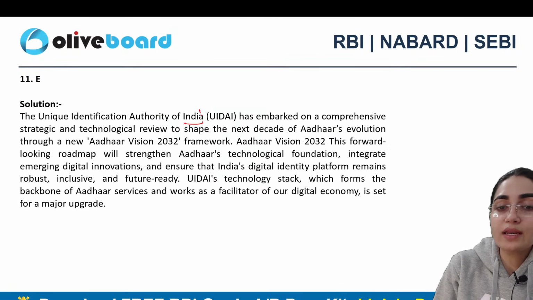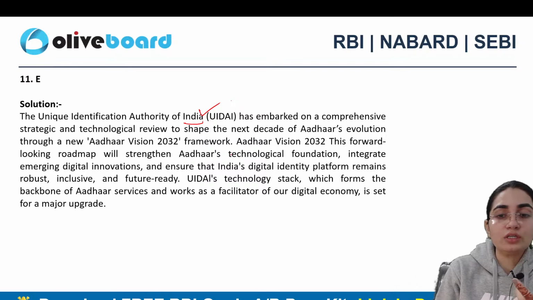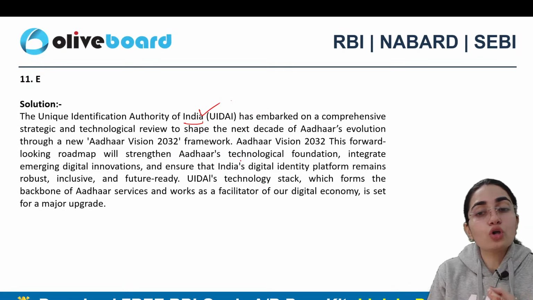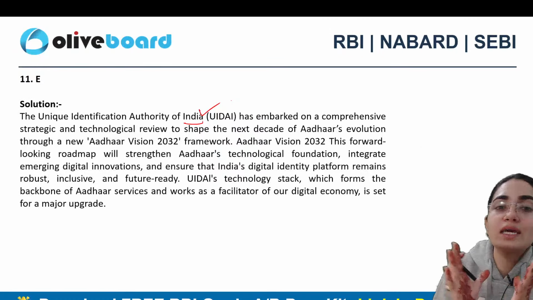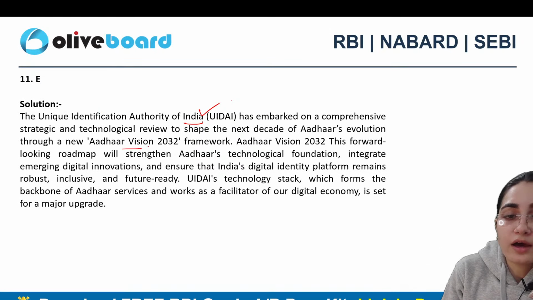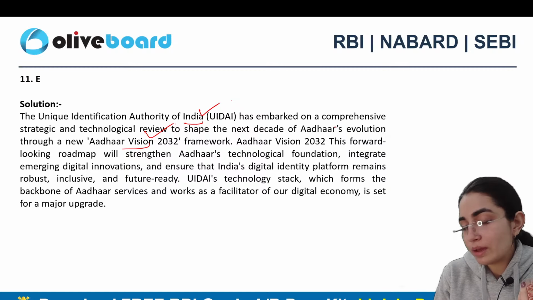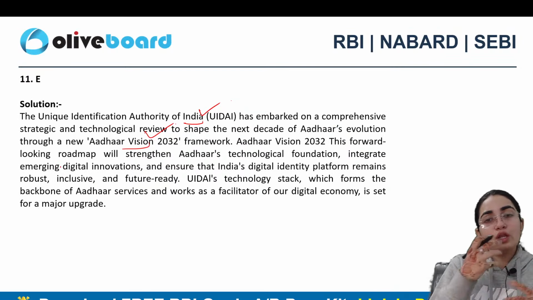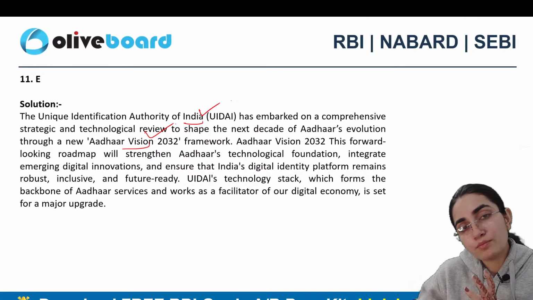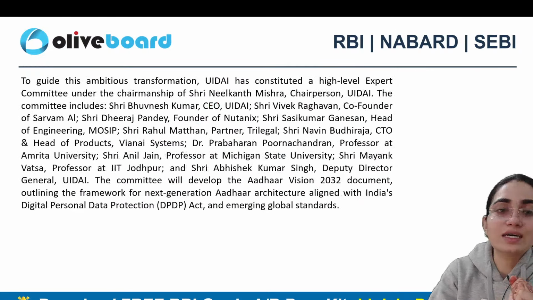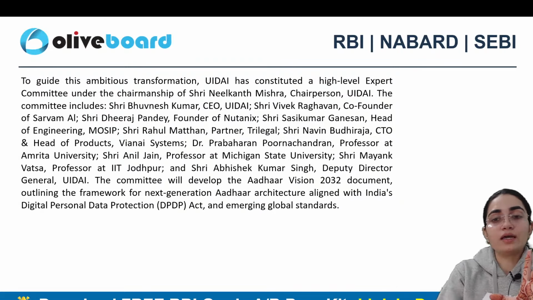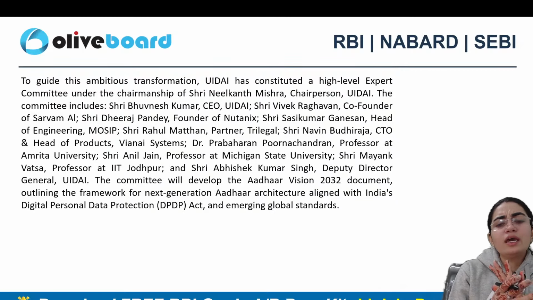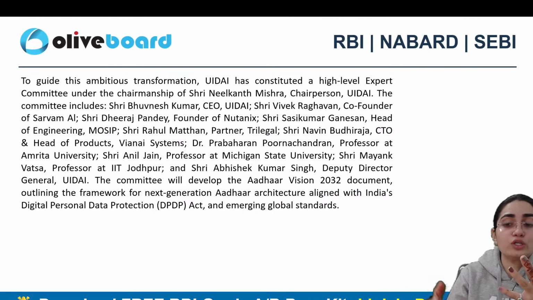Because here it says that UIDAI has embarked on a comprehensive strategy, which is a very static part here. But this also says that this is specifically taken for what purpose? To shape the next decade of Aadhaar's evolution, through a new Aadhaar vision year, right? This forward-looking roadmap is to bring digitalization, innovation, creativity along with the process which is already there, right? So E exactly is the correct answer. Now this talks about the transformation of the entire thing which has been done. I request you all to go through this entire information. It more talks about the personalities there, but yes, this is actually very important because no one knows the question can be asked on it, right?